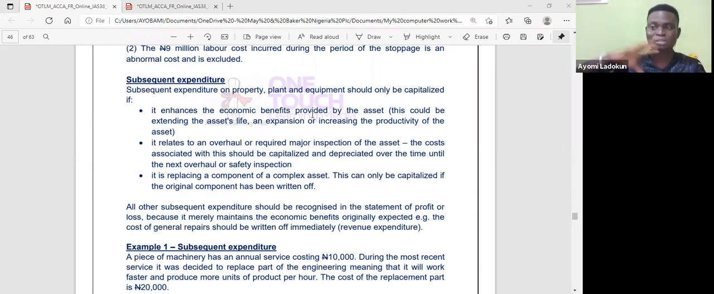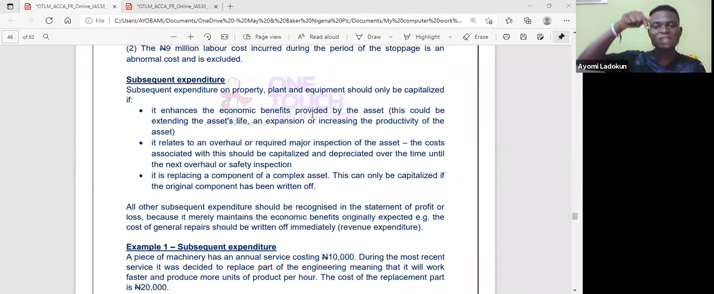So whatever money I've spent, I add it as part of the cost of the asset, and I depreciate over the remaining useful life. So you have to check in an exam scenario to be sure that it's going to enhance the economic benefits derived from that asset.